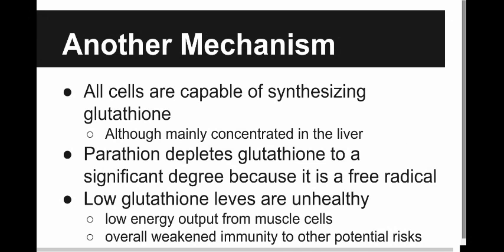Alright, so another mechanism by which parathion can wreak havoc on the body is to deplete existing reserves of glutathione. When ingested, parathion can leave the liver defenses as it goes on to other target organs. This includes the nervous system, the heart, the eyes, the skin, and the blood. Through oxidative stress, the mitochondria become overwhelmed and you might begin to feel fatigued. Overall, parathion can leave your immune system in a jeopardizing situation.